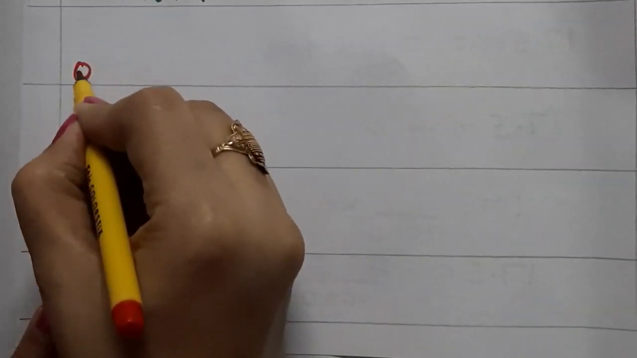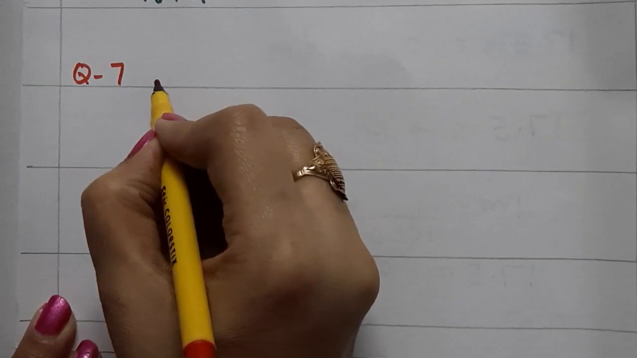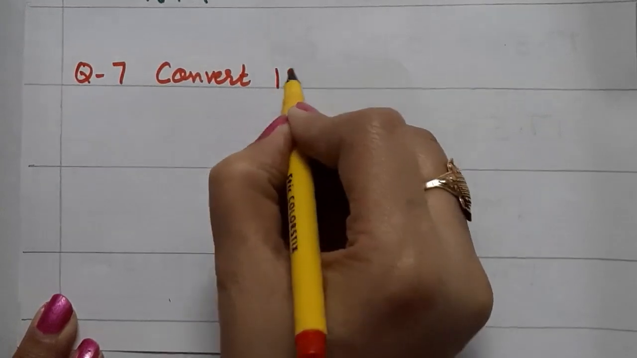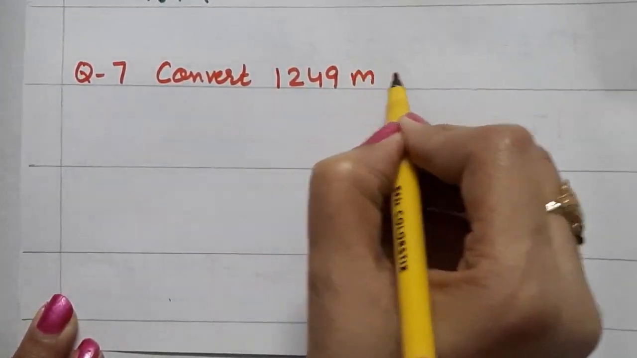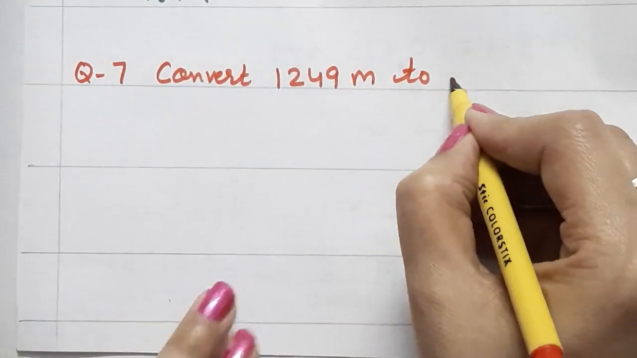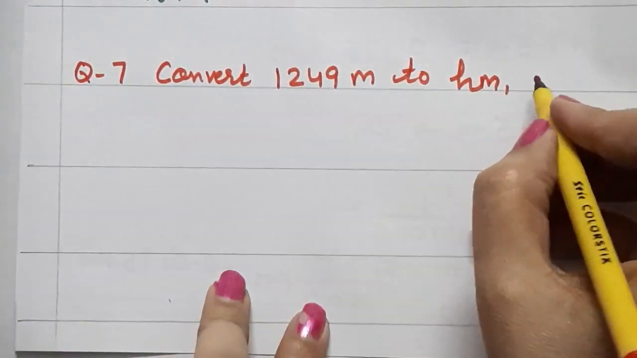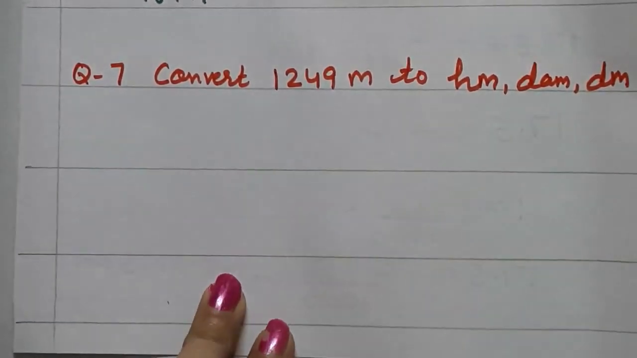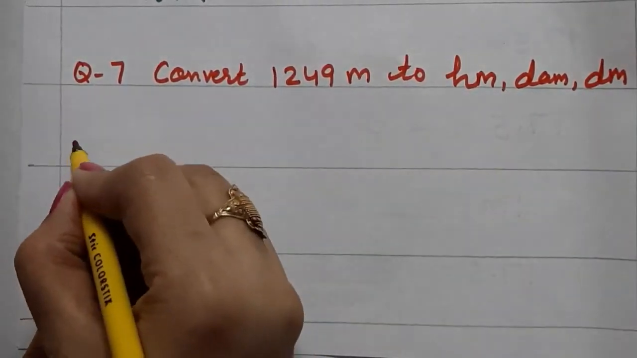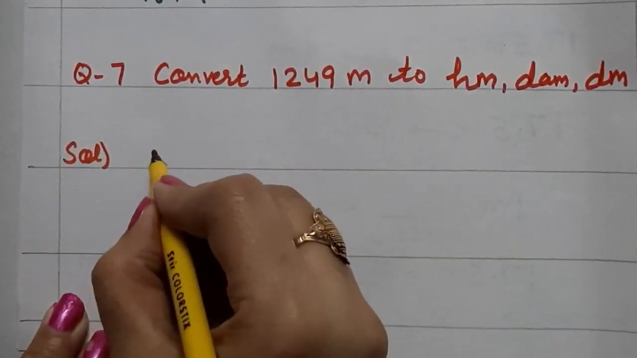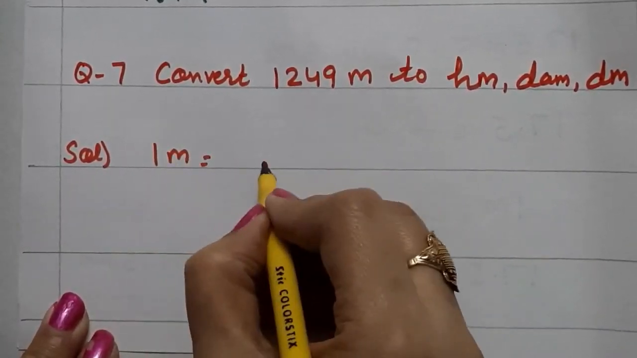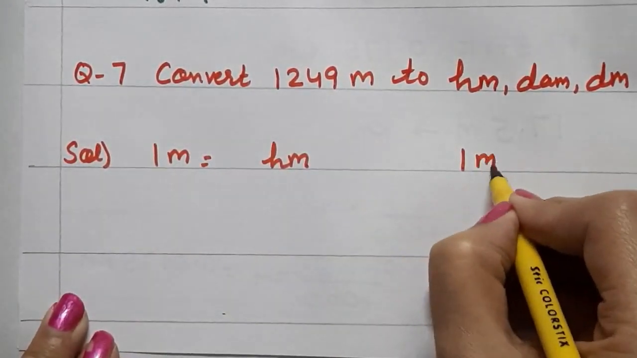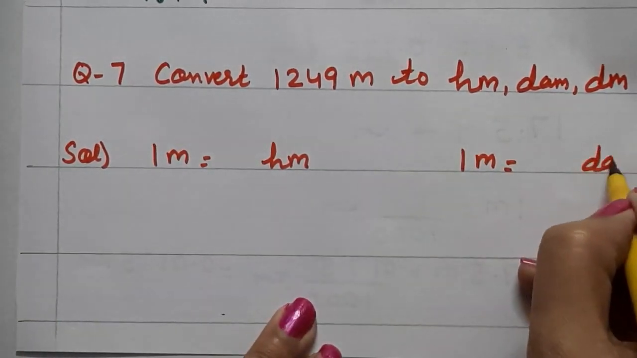Now next question is question number 7. Convert 1249 meter to hectometer, decameter and decimeter. So first of all, let's see what will be the units. 1 meter is equal to dash hectometer and 1 meter is equal to dash decameter. Let's see.